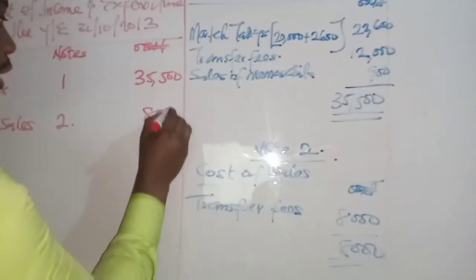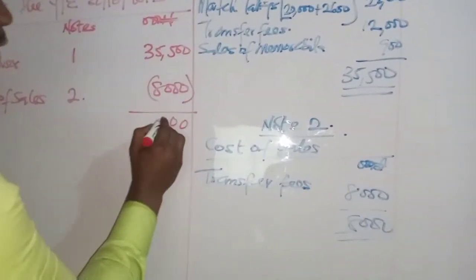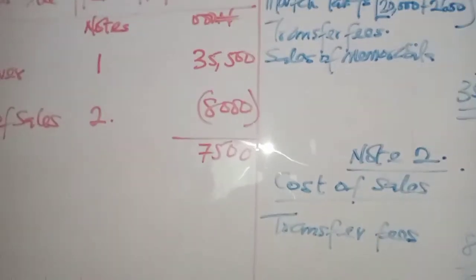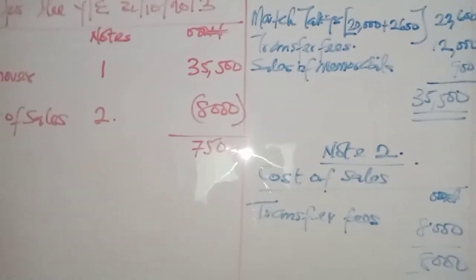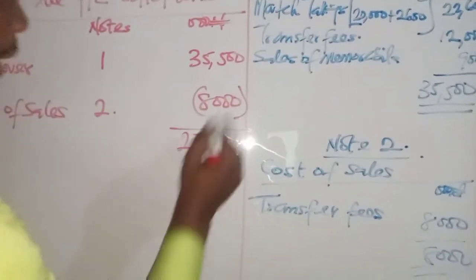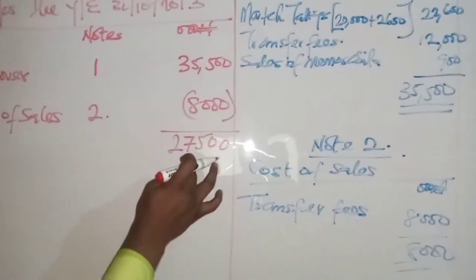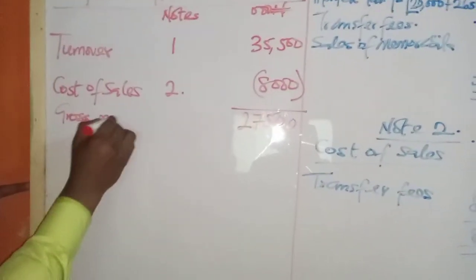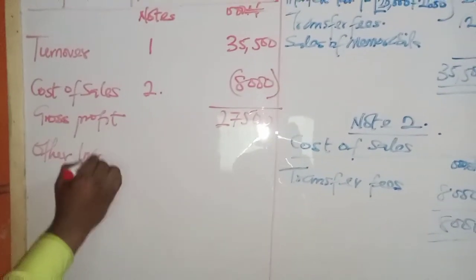8,000. So when we take that out, what we have is 0 minus 0 is 0, 5 minus 0 is 5, 15 minus 8 is 7. Let's check again. 0 minus 0, 0, 0 minus 0, 5 minus 0 is 5, 15 minus 8 is 7, and 2 minus 0 is 2. So this is called your gross profit. So we now have what we call other income.